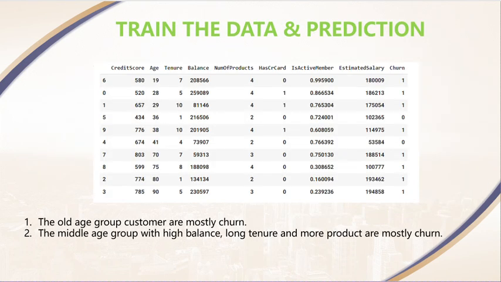From the data training process and predictions, as we can see here, the older age group customers mostly churn, while the middle age group with high balance, long tenure, and more products mostly churn also.